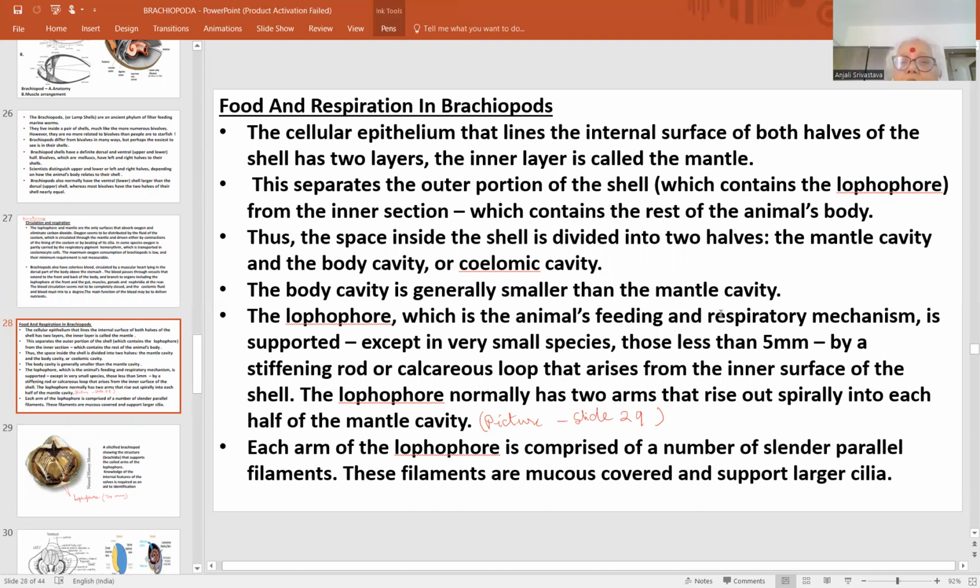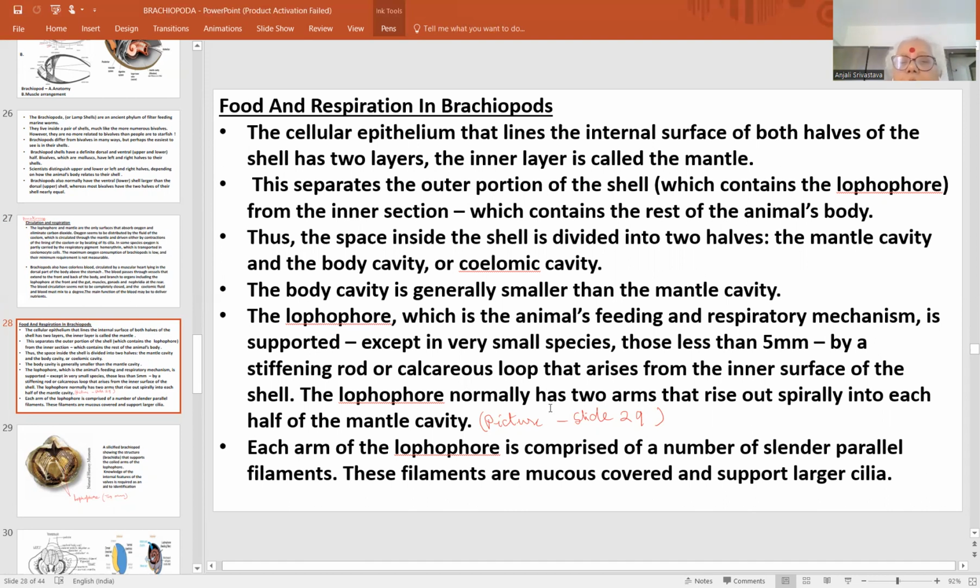The body cavity is smaller than the mantle cavity. Then the lophophore is the animal's feeding and respiratory mechanism, supported except in very small pieces, those less than 5 millimeter, जो बहुत छोटे छोटे हैं, उनमें lophophore may or may not be present. अगर है भी तो बड़ा symbolic stiffening rod के form में रह सकता है, but usually it is present in form of calcareous loop arising from the inner surface of the shell.